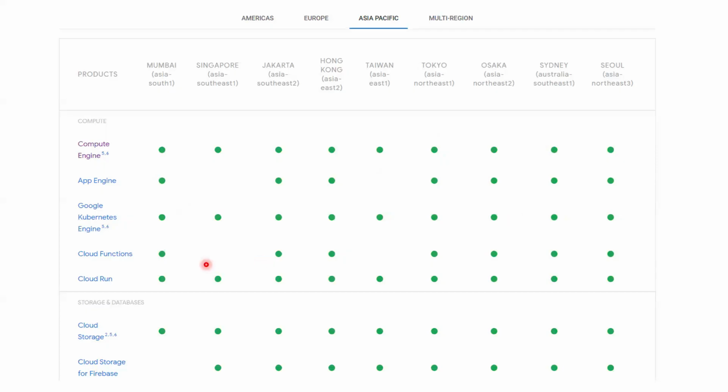Cloud Functions are not available in Singapore and Taiwan. Cloud Run is available in all the regions. Cloud Storage is available in all the regions. Cloud Storage for Firebase is not available in the Mumbai region, right?